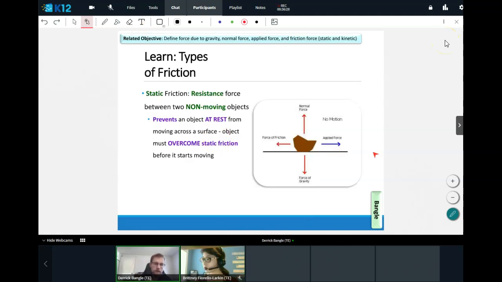Our first type is known as static friction. Static friction is the resistance force between two non-moving objects. In terms of language with the definition, static just means that you're not moving. There's static motion and then there's moving motion. So static friction is just the resistance when something is not moving. It prevents an object at rest from moving across a surface.